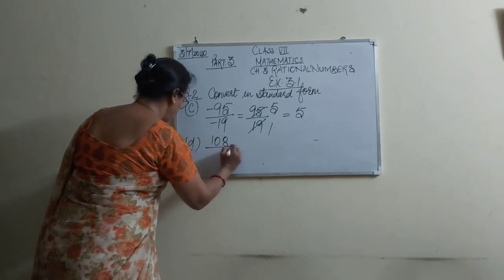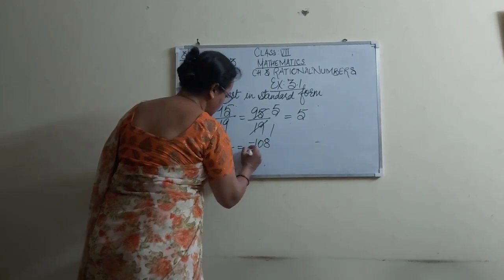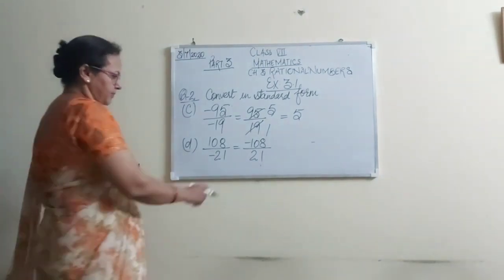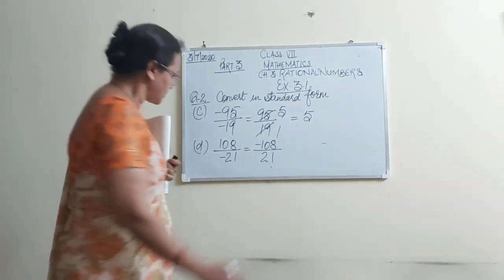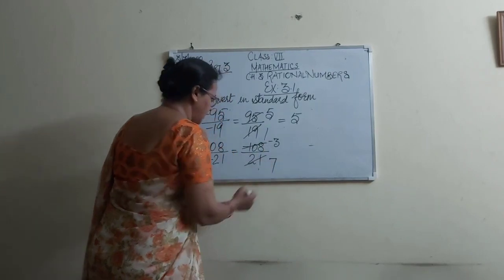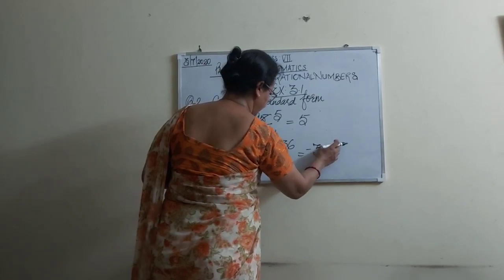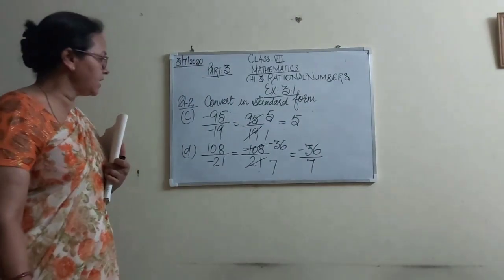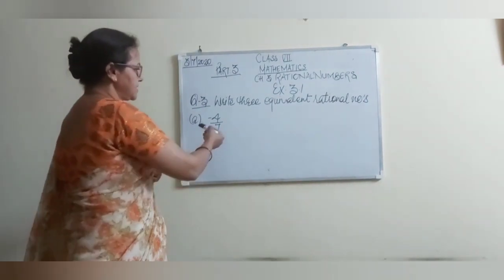D part. 108 upon minus 21. So can we write minus 108 upon 21? Now let's see. Both numbers: 2 plus 1 is 3, 8 plus 1 is 9. So both numbers lie in the table of 3. 3 sevens are 21, 3 thirty-sixes are 108. What will it be? Minus 36 by 7. This is the standard form of the given number. Is it clear, students?